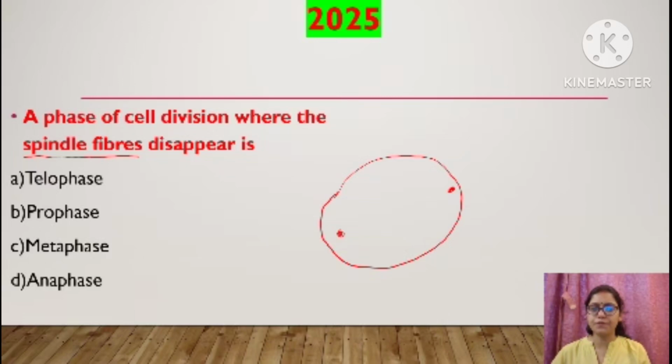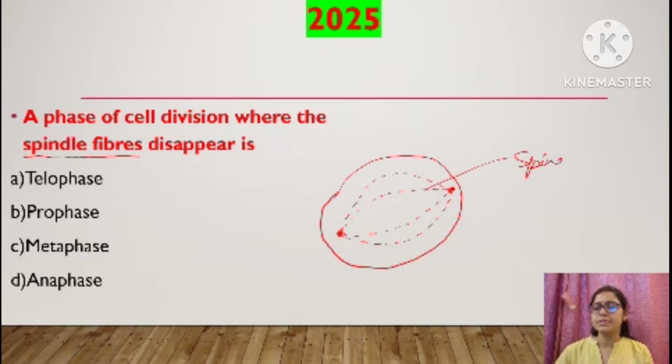Between the two opposite poles, a structure like this will be formed. This structure is known as spindle fibers, which will be formed between the two opposite poles of a cell.